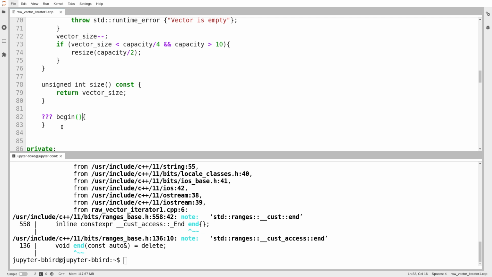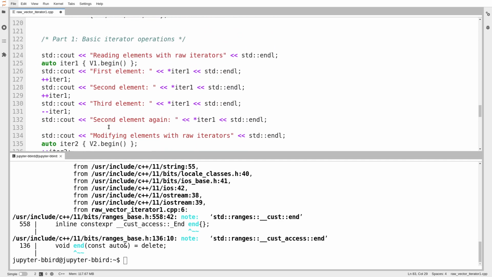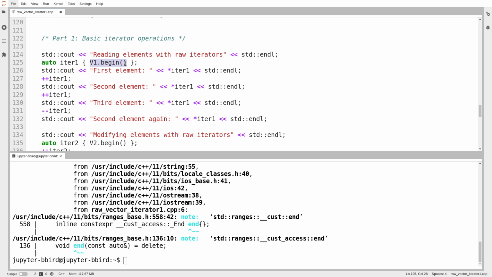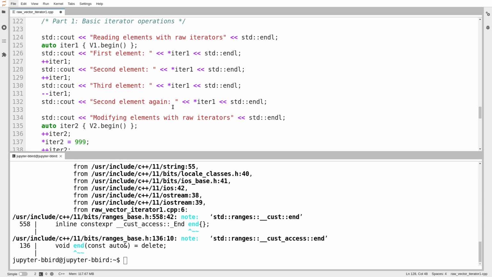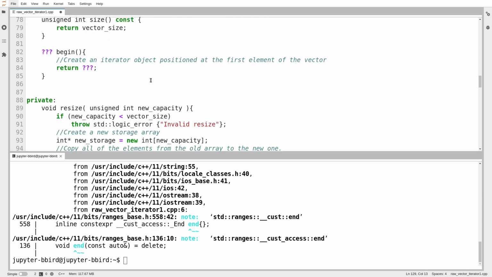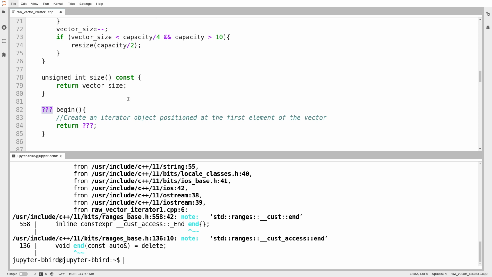So the issue here is to define a function called .begin, I have to create an iterator object positioned at the first element of the vector. Okay, and then I return that iterator object. So wait, what's an iterator object? Let's go back down to main and see how we're using it. The thing I get back from v1.begin, what can I do with it? Well, I can use the ++ operator, I can use the star operator, and I guess I could make a second iterator later that's independent. It seems to me then as if what comes back from .begin has to be its own object.